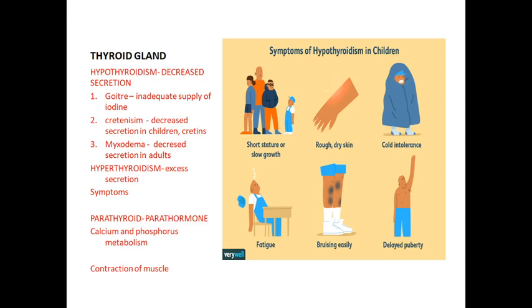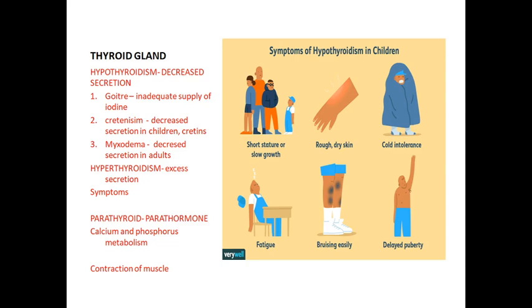Himalayan salt is recommended for dialysis patients, as its iodine content is very low, so it does not affect them and doctors prescribe it. That is called goiter. Goiter means inadequate supply of iodine. It is present in the Himalayan region. Most of the people suffering from goiter are in the Himalayan region only, because in that region the soil has very little iodine.